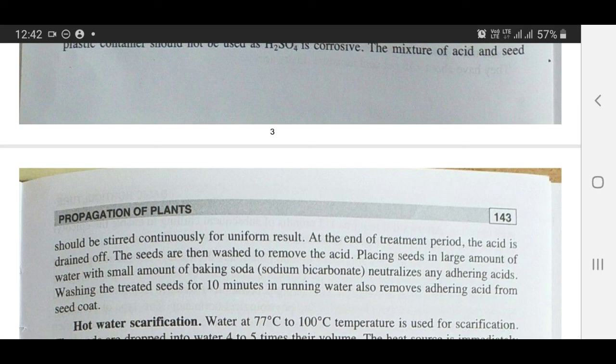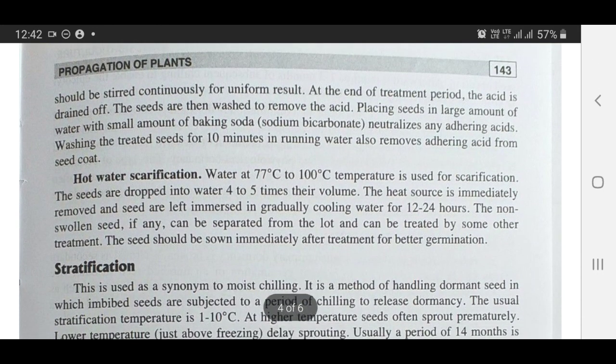At the end of the treatment period, the acid is drained off. The seeds are then washed to remove the acid. Placing seeds in a large amount of water with a small amount of baking soda, sodium bicarbonate, neutralizes any adhering acids. Washing the treated seeds for 10 minutes in running water also removes adhering acids from the seed coat.